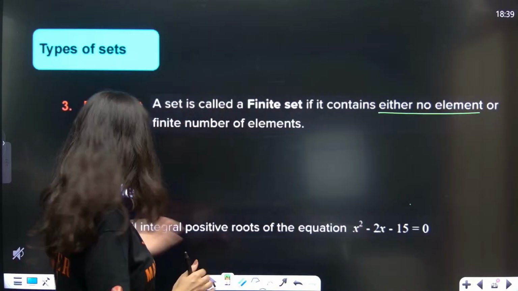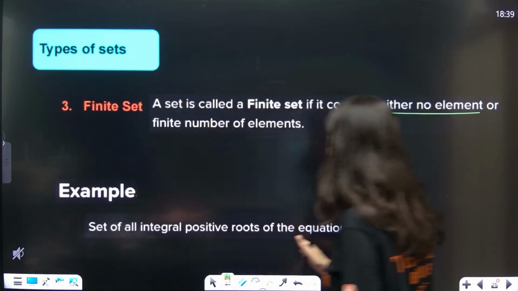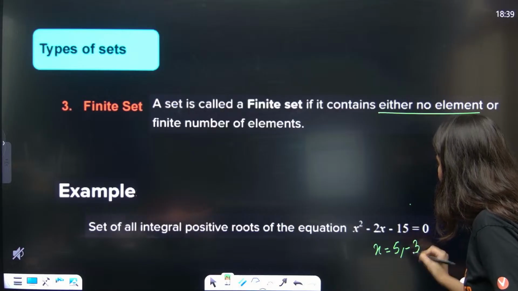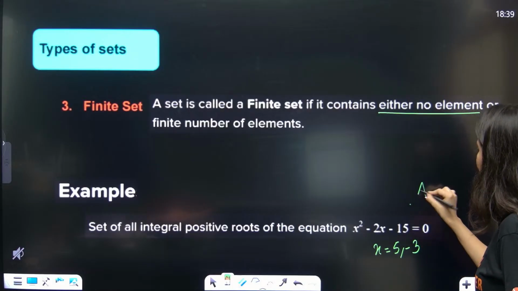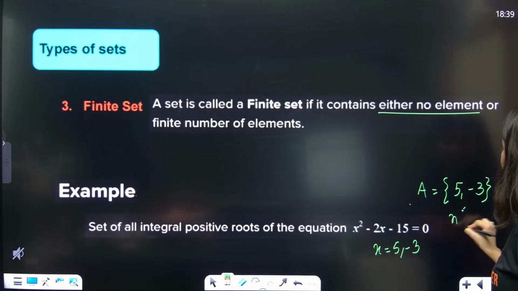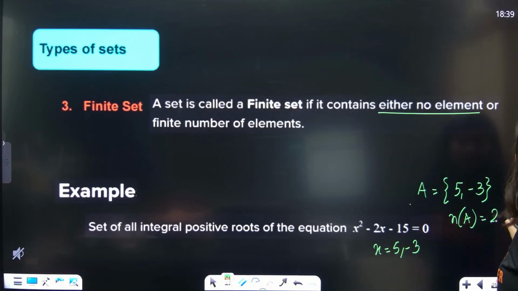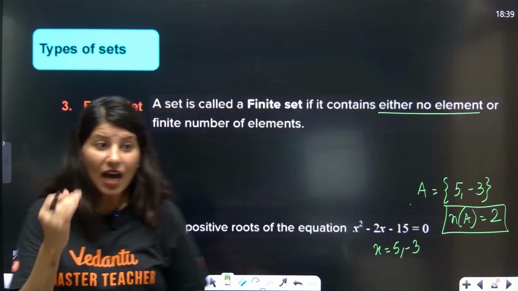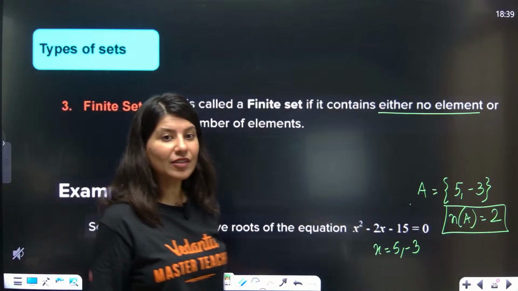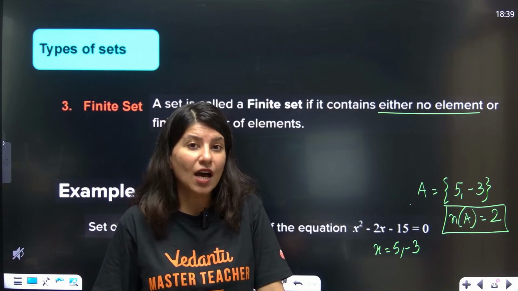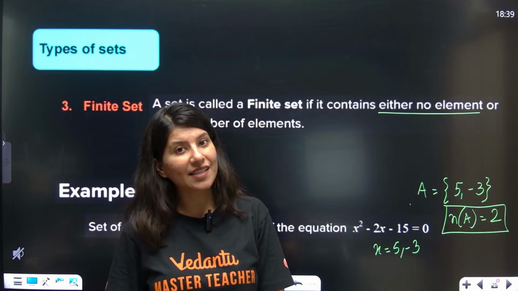Suppose this is a question: the set of all integral roots of this. Again we have solved it, 5 and minus 3. So A is the set 5 comma minus 3. What is the cardinality? Obviously the cardinality will be 2, which is a finite number. 10,000 is also a finite number. By the way, don't consider this as infinite. A set having 10,000 elements, is it a finite set or infinite set?